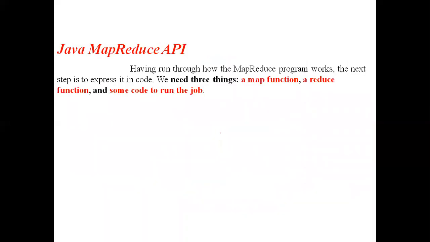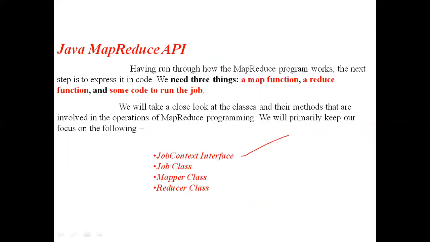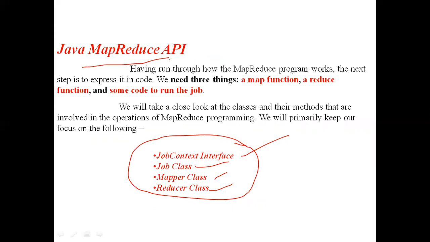So today we have seen what is in the Java MapReduce API. The main classes we have seen today are the Job Context interface, the Job class, the Mapper class, as well as the Reducer class. These are the main classes in the Java MapReduce API. When we write the program, many other supporting classes will come. We will learn about them in the future whenever we have to.